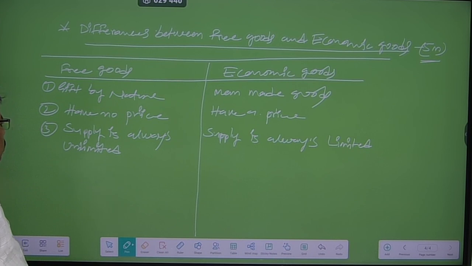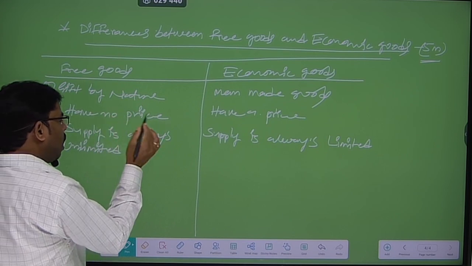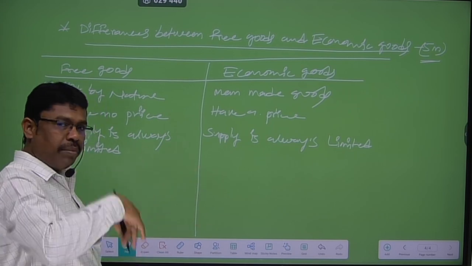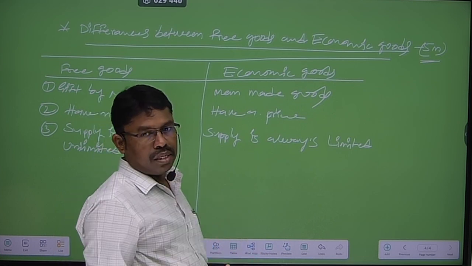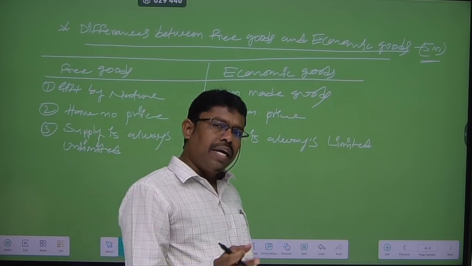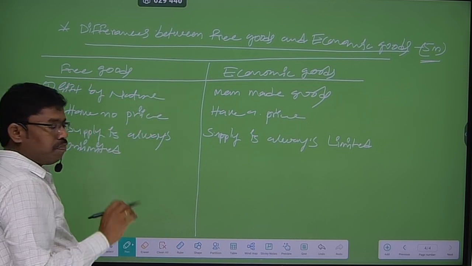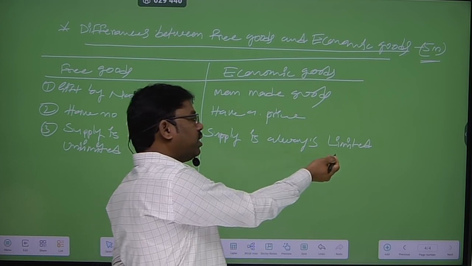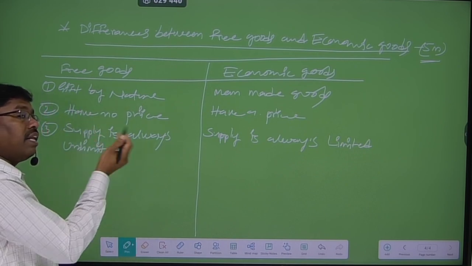Okay, third difference is what? The differences between the free good and economic good. Third difference is supply of the free goods are always unlimited, because these goods given by nature. That's why it's unlimitedly we can use. And economic goods supply is always limited, because these goods are man-made. So compared to demand and supply, here the supply is high, demand is low. But here the supply is less, demand is more. So that's why the supply is always limited than their demand. But here the supply is always abundant, that is unlimited than their demand.